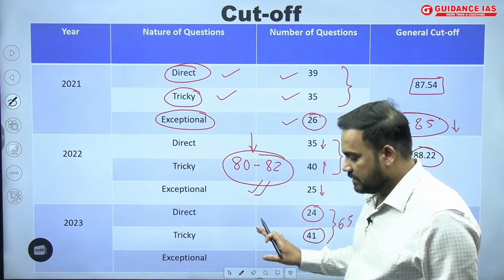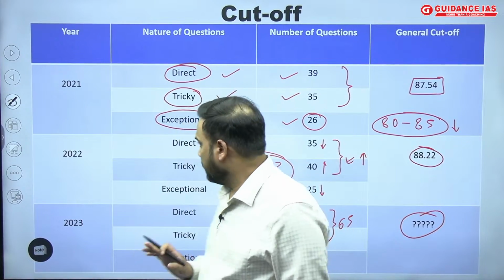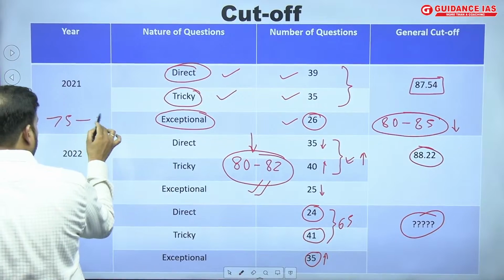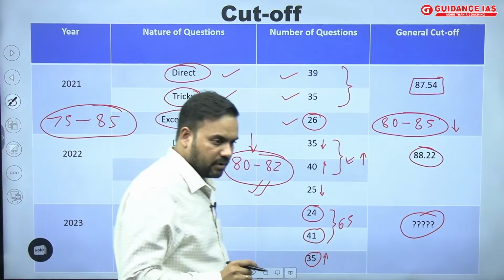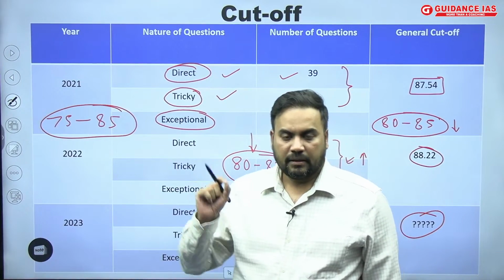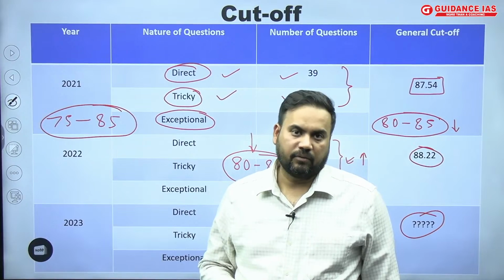This means that anyone who is getting in the range of, I would say, 75 to 85 should be seriously preparing for the examination. You should not waste any moment, any day, and you should straight away start preparing for the exam.